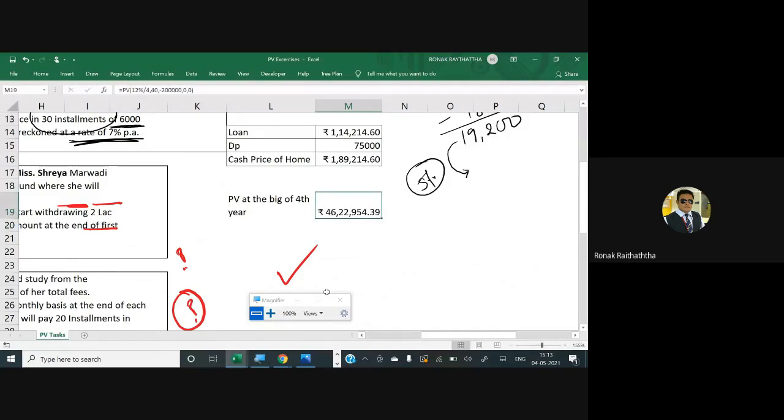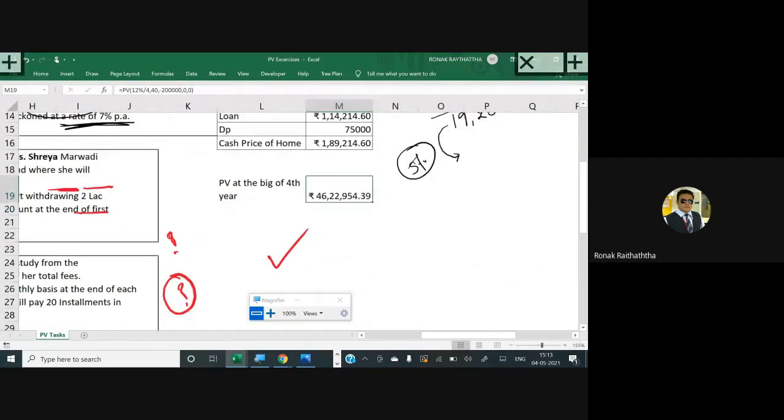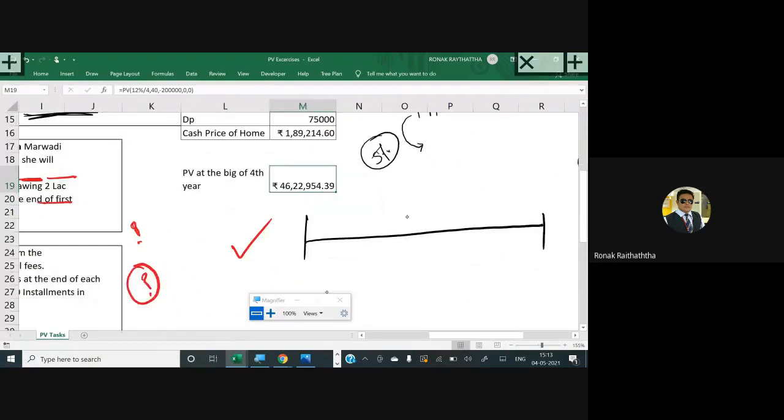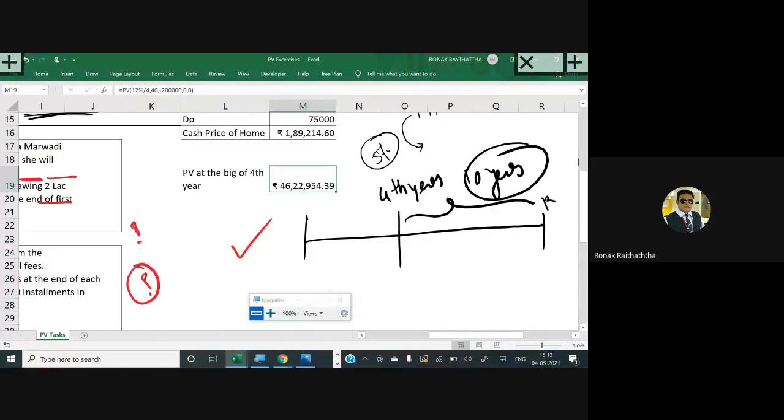So now this is the present value of annuity at the 4th year. So 4th year से लेके जो 10 साल है ना, the 10 years starting from the 4th year, that means in total you would have 13 years from the beginning of the 4th year to the 10th year. So in total you have 13 years, right? So this PV you have got here 46,22,954. This is the point you have got the PV.